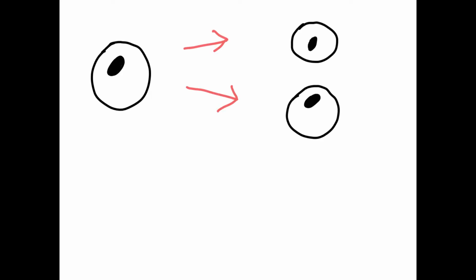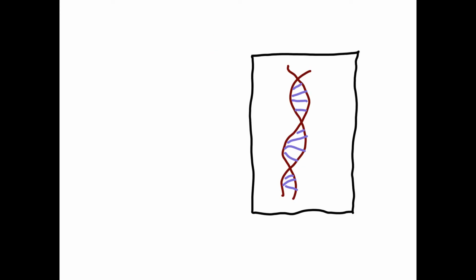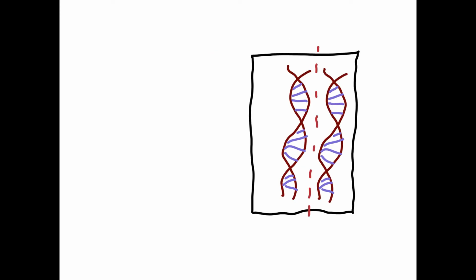But if mutations occur at such a low rate, how is it that a cell can accumulate enough of them to become a cancer? To answer that, we need to take a closer look at the cell cycle. The ultimate goal of the cell cycle is for one cell to become two cells, called daughter cells. To do this, the cell has to duplicate its DNA and split in two.